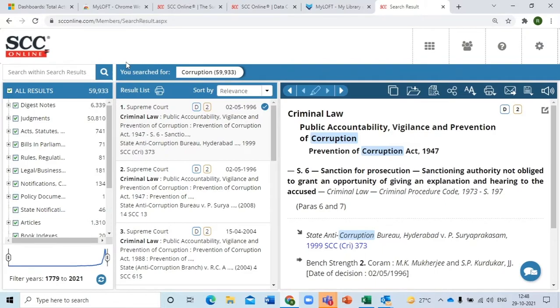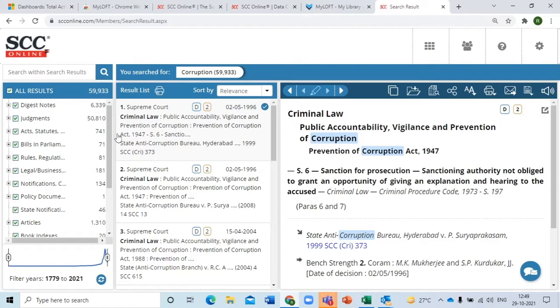It says digest notes, judgments, acts, bills, rules, legal and business news, policy documents, state notifications, everything is mentioned right over there. So with one word, it has searched the entire database we talked about in the beginning.